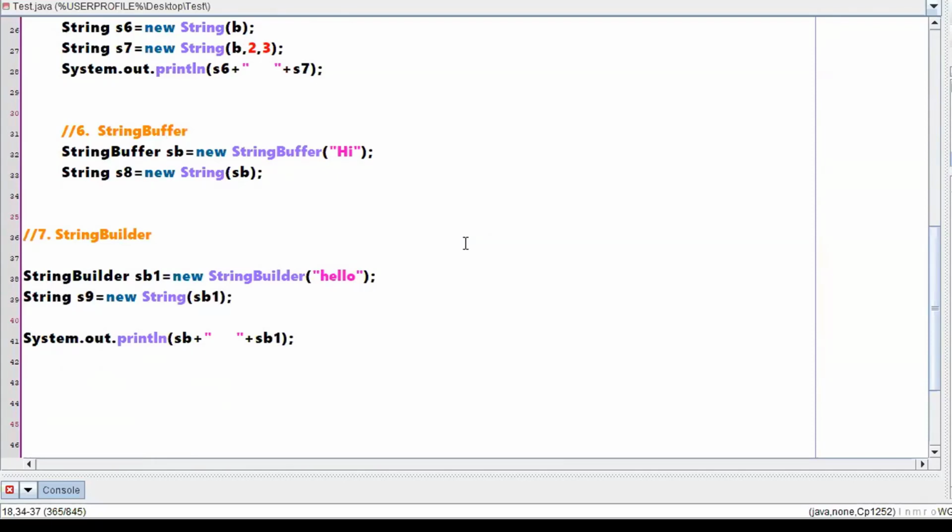Overall, you have three classes: string, string buffer and string builder. What we have concluded is that even those two, buffer and builder, can be converted to string. We have not discussed what a buffer and a builder are. We will first finish the string concept, then go with buffer and builder, and later discuss the difference between them. I have just shown you the different ways of creating a string. The conclusion is that even using a buffer and a builder, you can create a string.